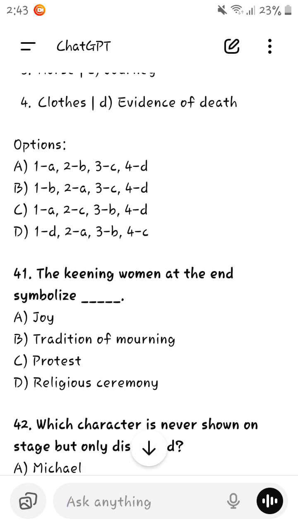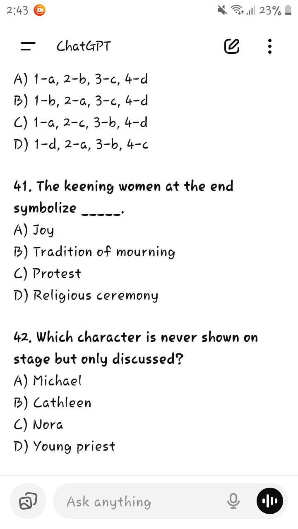The keening woman at the end symbolizes a religious ceremony or tradition of mourning. It is also called the tradition of mourning.